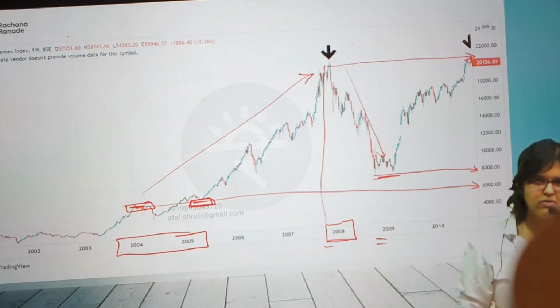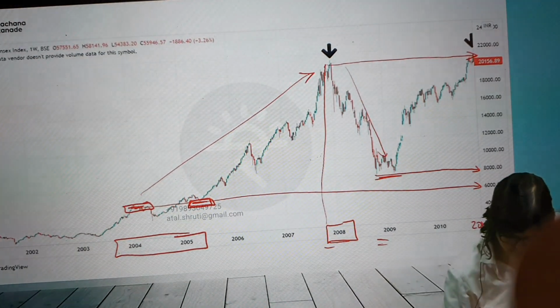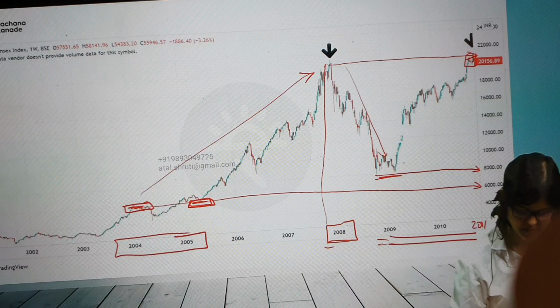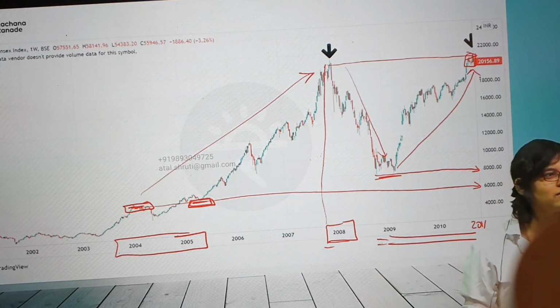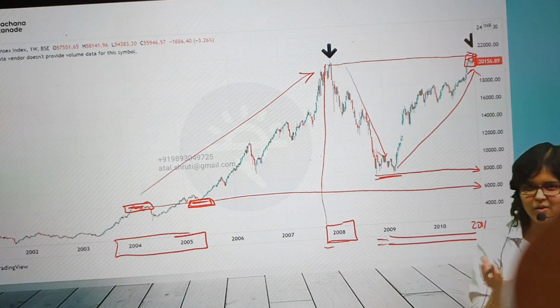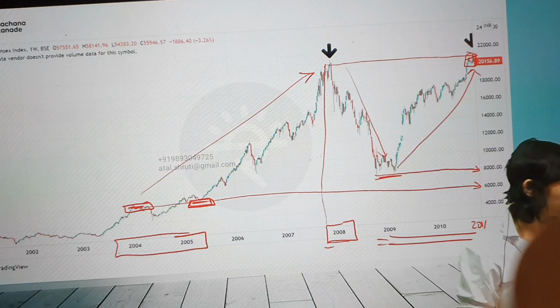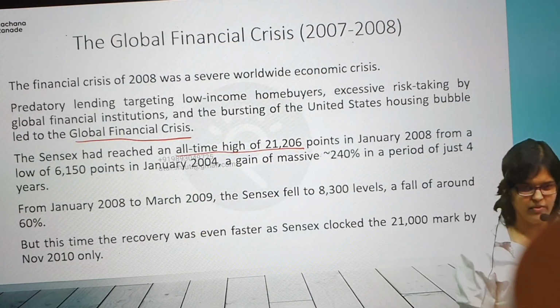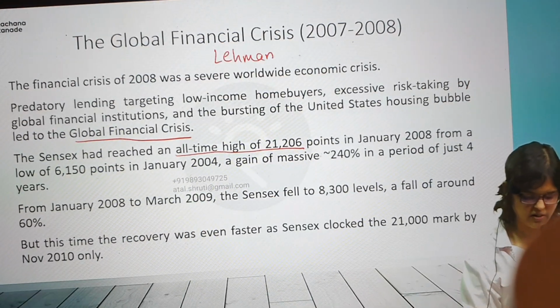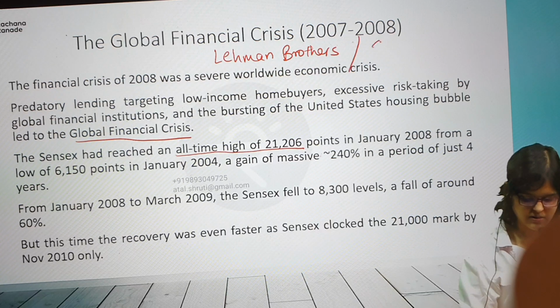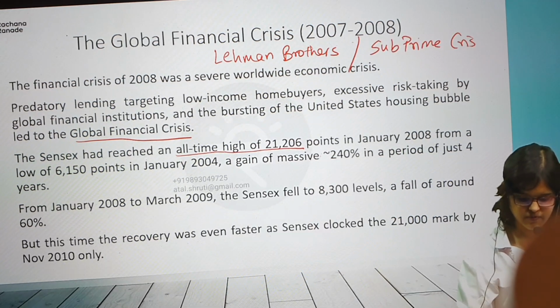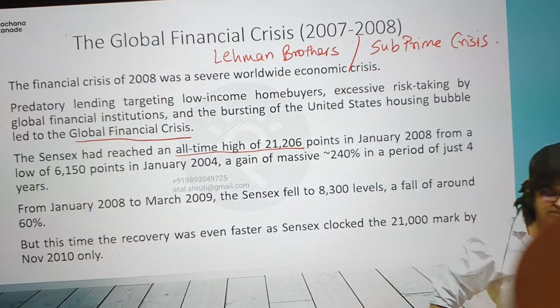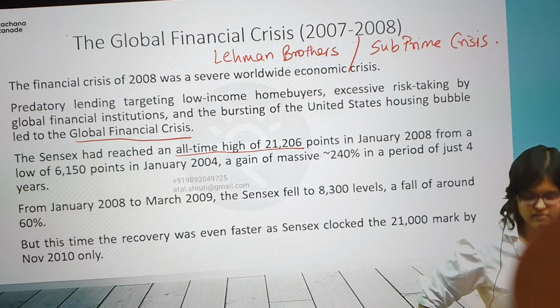And what did I say? It will take years to come back. And this is around 2011. We're back. 9 to 11. How many years? 2 years. Are you with me? Can you see some similar observation? Yes? What will you write here? What is your table update? Write it down. What is this global financial crisis for you? If you want to write this, many people call this Lehman Brothers or subprime crisis. Global financial crisis, Lehman Brothers crisis, subprime crisis, different names for the same thing.